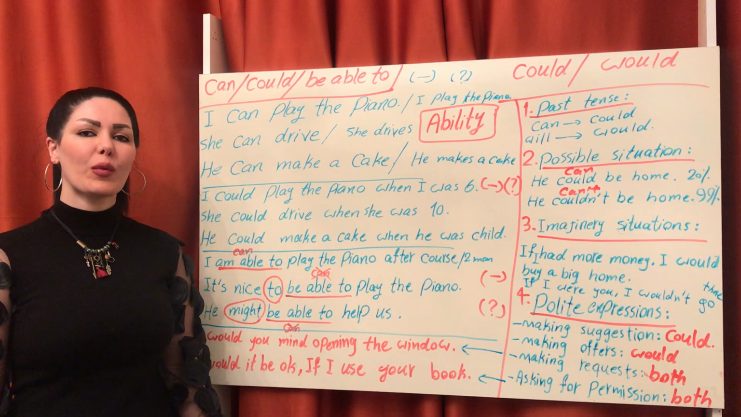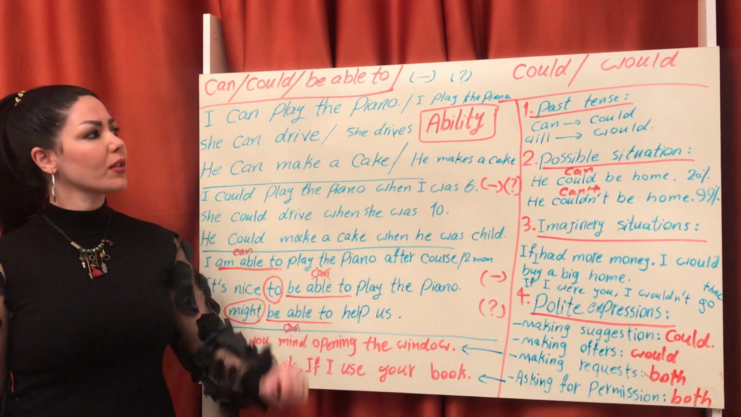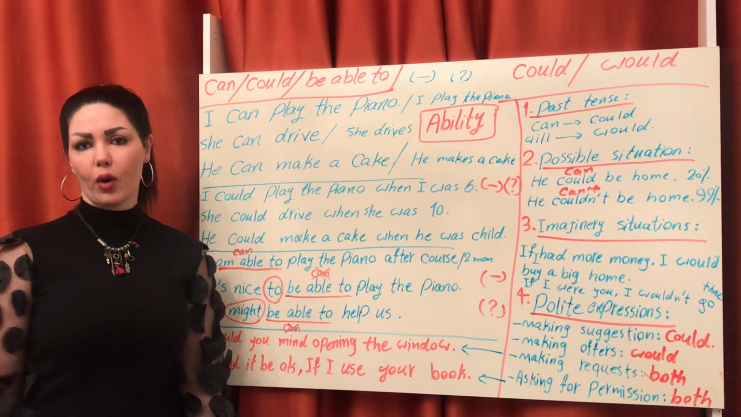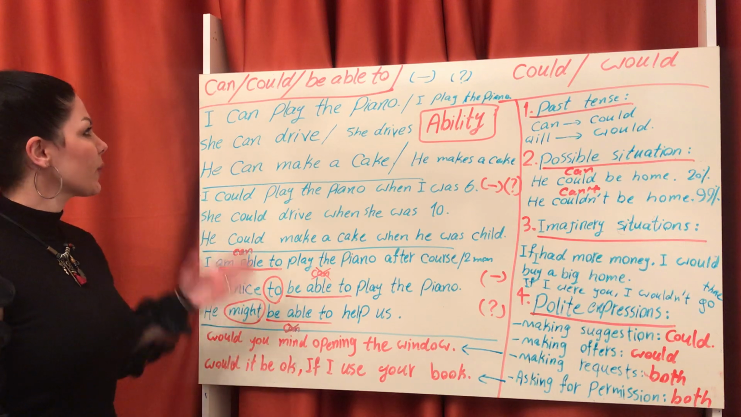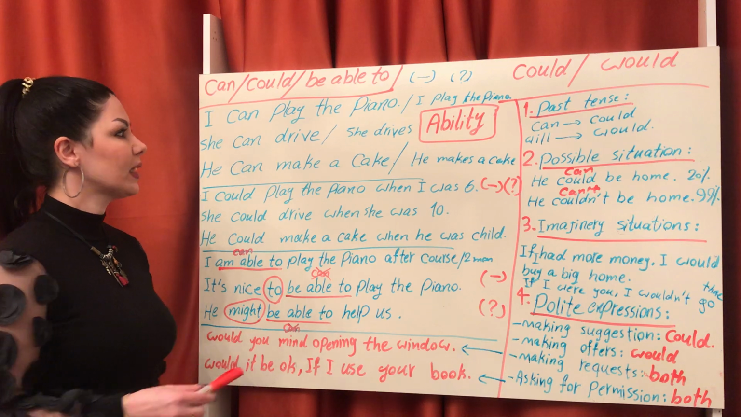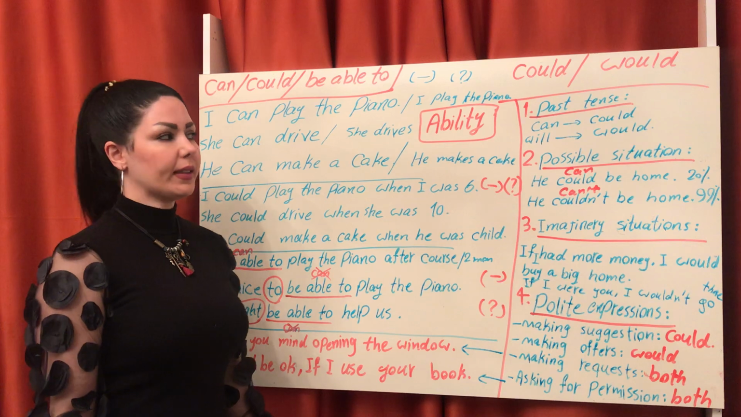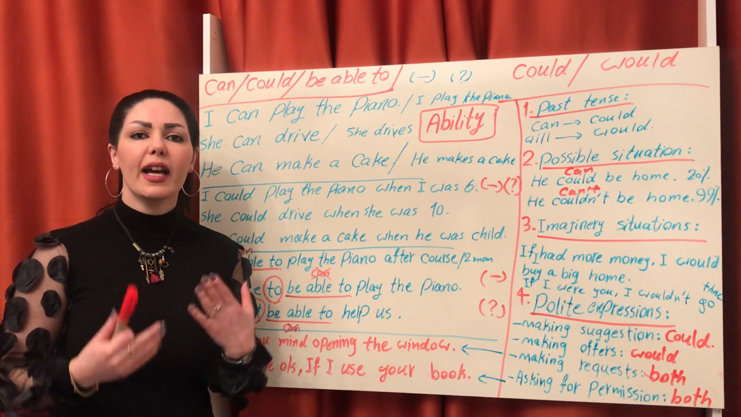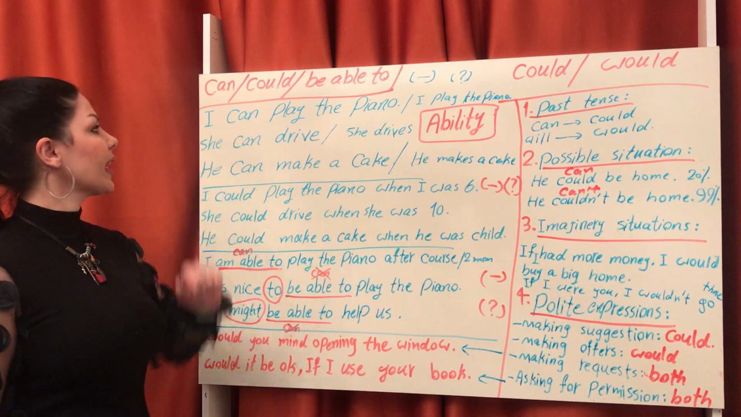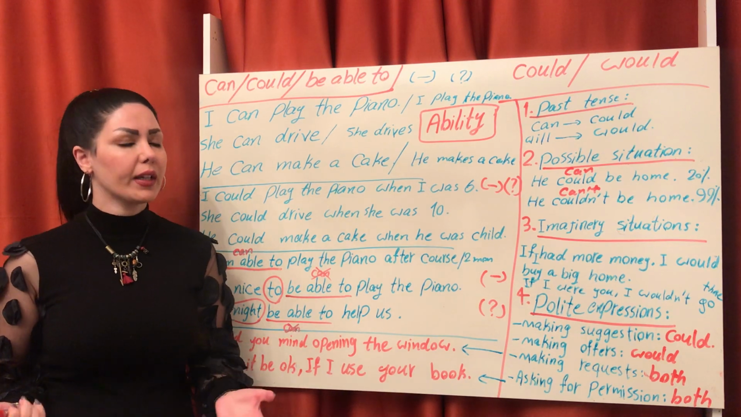In this lesson, I want to talk about can, could, be able to, and also couldn't, would, and when we can use these words. First of all, I want to speak about can. We use can for ability. It means I can do something. Okay? For example, I can play the piano.